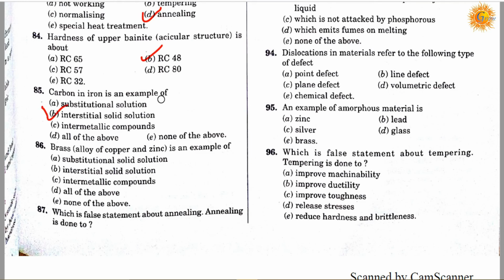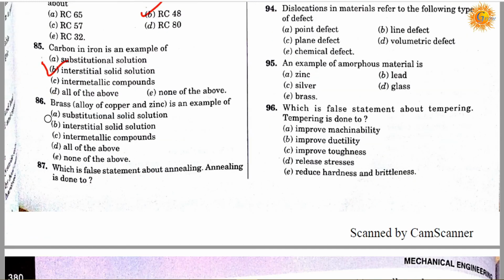Carbon in iron is an example of an interstitial solid solution. Question number 86. Brass, an alloy of copper and zinc, is an example of: option A, substitutional solid solution; option B, interstitial solid solution; option C, intermetallic compounds; option D, all of the above; option E, none of the above. Correct answer is A. Brass, the alloy of copper and zinc, is an example of a substitutional solid solution.